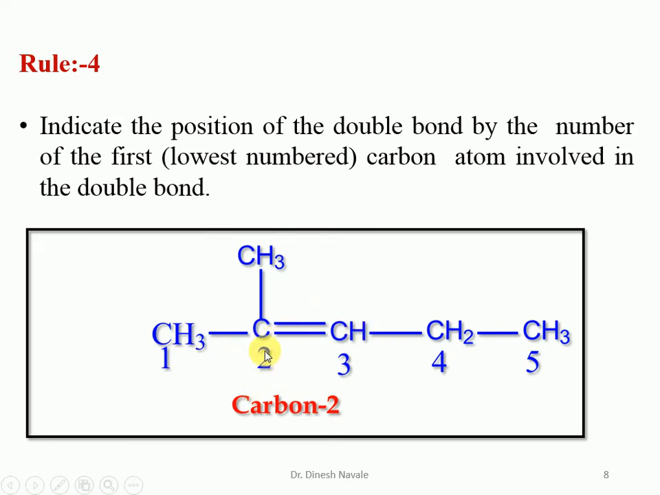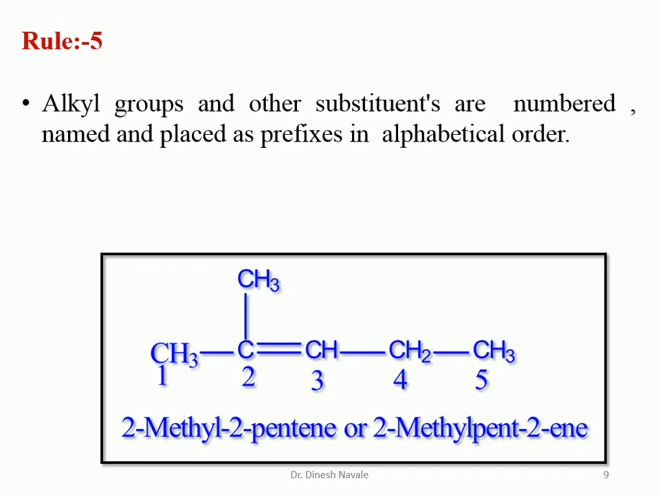So the rule number 5 is what? Alkyl groups and other substituents are numbered, named and placed as prefixes in alphabetical order. The same thing happens in the case of the alkane. We give the alkyl substituents in alphabetical order if there are two or more substituents, like methyl and ethyl. So we have to utilize the alphabetical order.